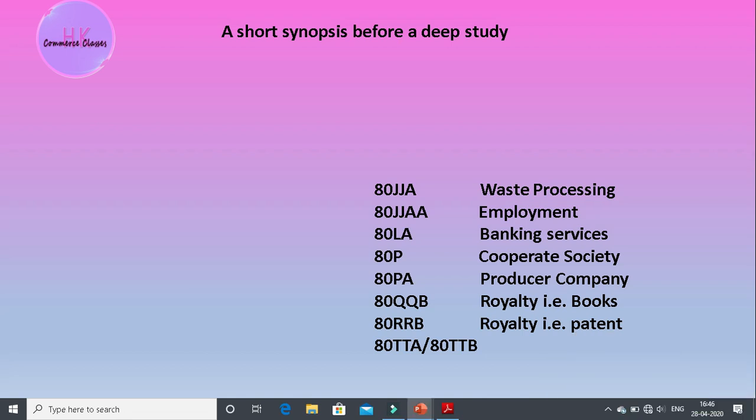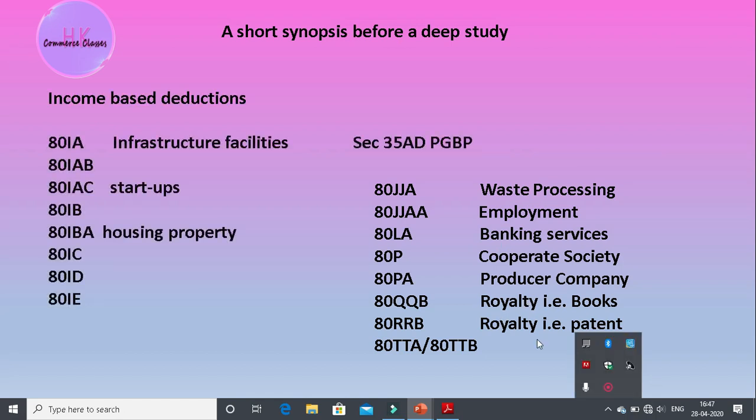So any type of banking services. 80L includes the banking services, okay. If you are promoting the banking services, or you are giving credit to the people, you will be able to get a deduction under the section 80L.